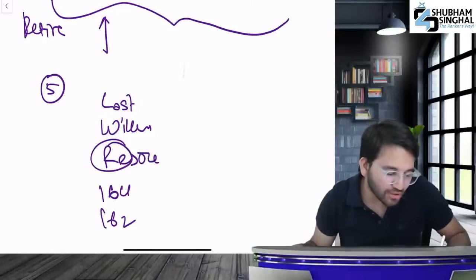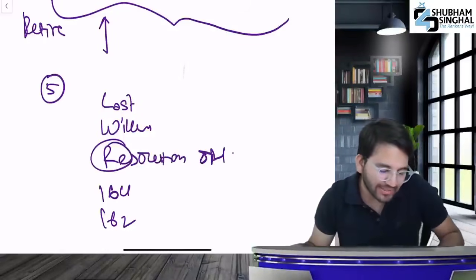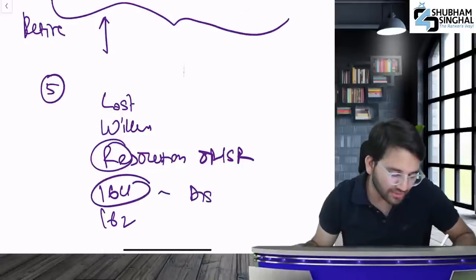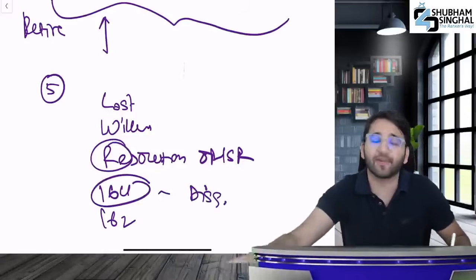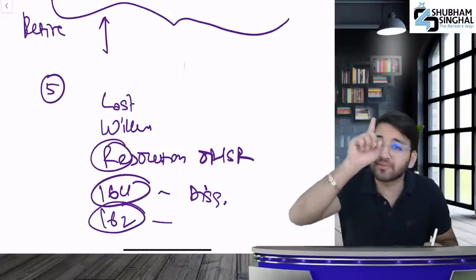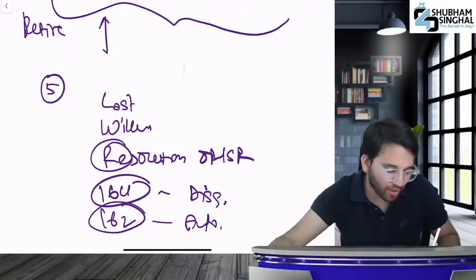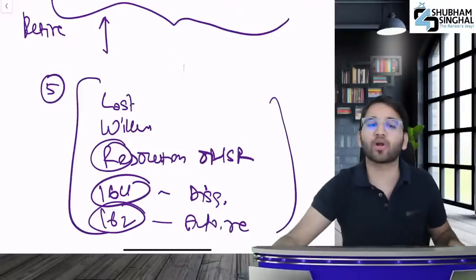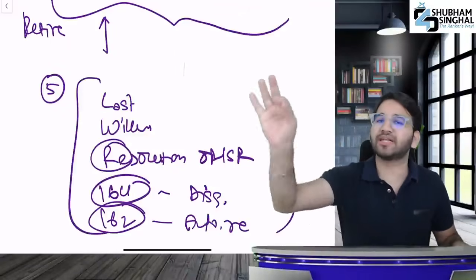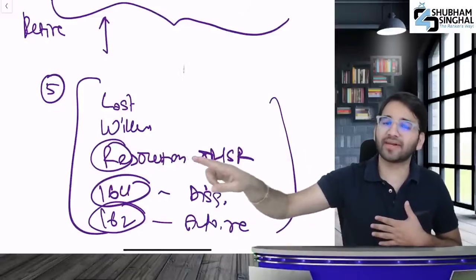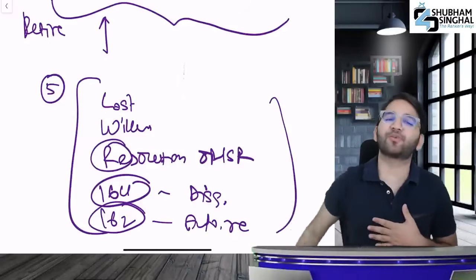Third, R is resolution. If it is written in law that an OR or SR will be required for their appointment, OR or SR will be required. If they are disqualified under 164, how will you automatically reappoint them? If 162 applies, meaning separate votes for each director, you won't automatically reappoint them. In 5 cases, automatic reappointment won't happen. LWR 164 162: Lost, Willingness, Resolution, 164, 162. The 5 provisions are done.